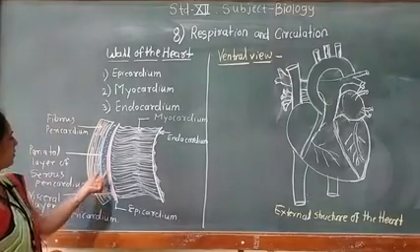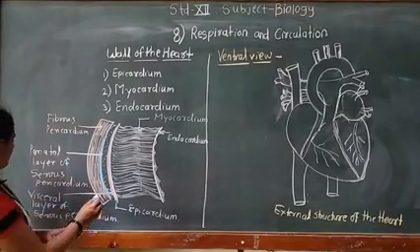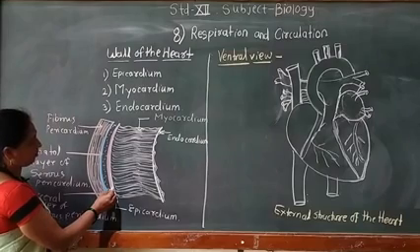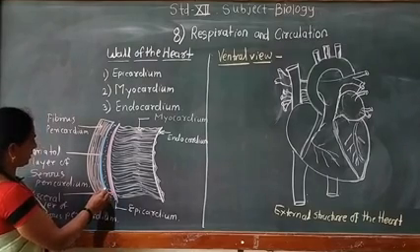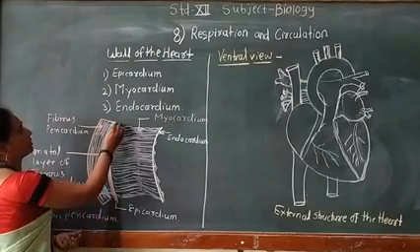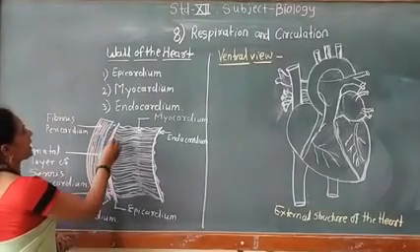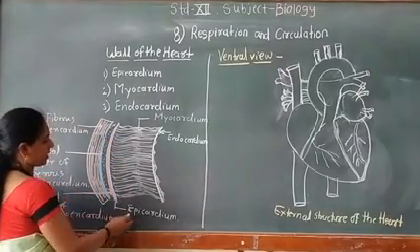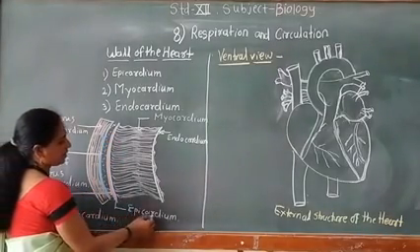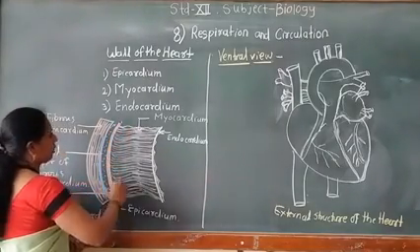So these are the different roles of the pericardial fluid, which is present in between the visceral layer of pericardium and the parietal layer of pericardium. In between these two layers there is a space called the pericardial space, and inside the visceral layer of pericardium, just beneath it, the epicardium is present. Epicardium means the outer wall of the heart.